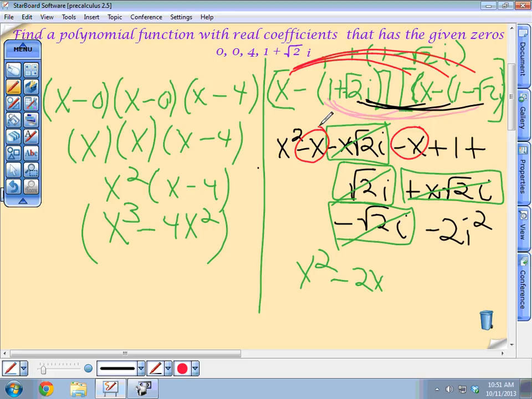Oh, I messed up. Oh, I thought you said it was minus 1. I'm not done yet, I'm just showing you. Can you rewrite this out on the whiteboard so that it makes more sense if it's all online? It was x minus 1 plus square root of 2i, times x minus square root of 2i.